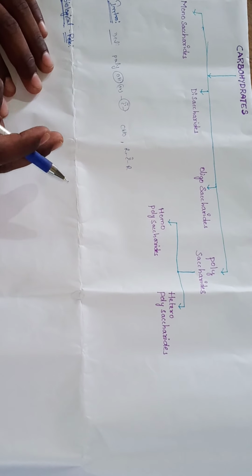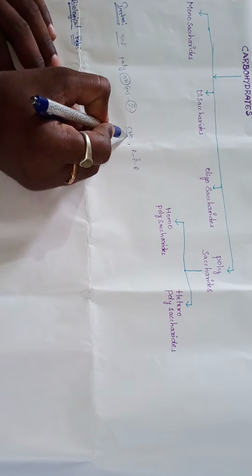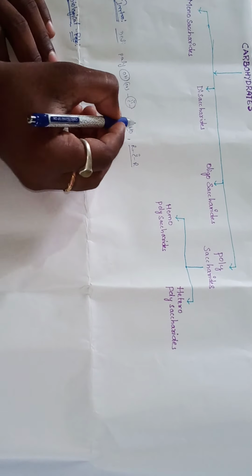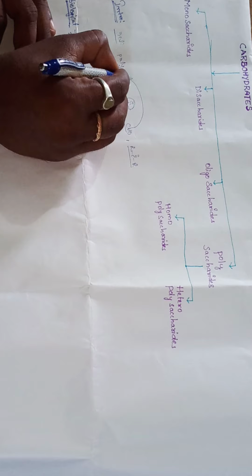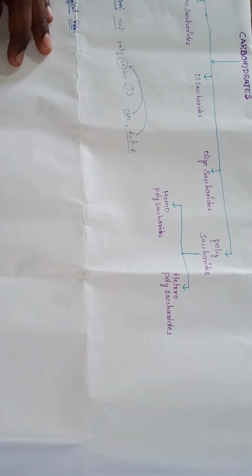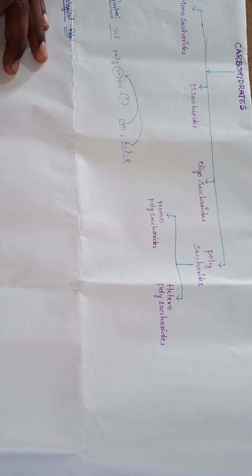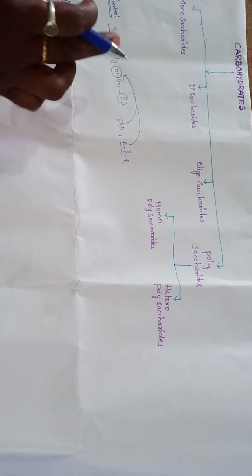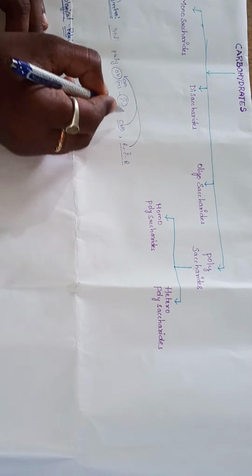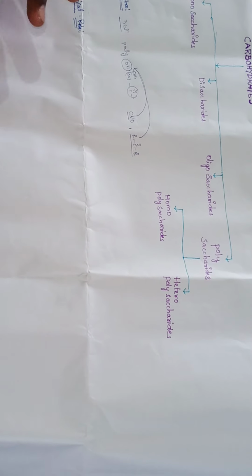For example, glucose contains the aldehyde and fructose contains the ketone, but both contain polyhydroxyl groups, and are known as carbohydrates.